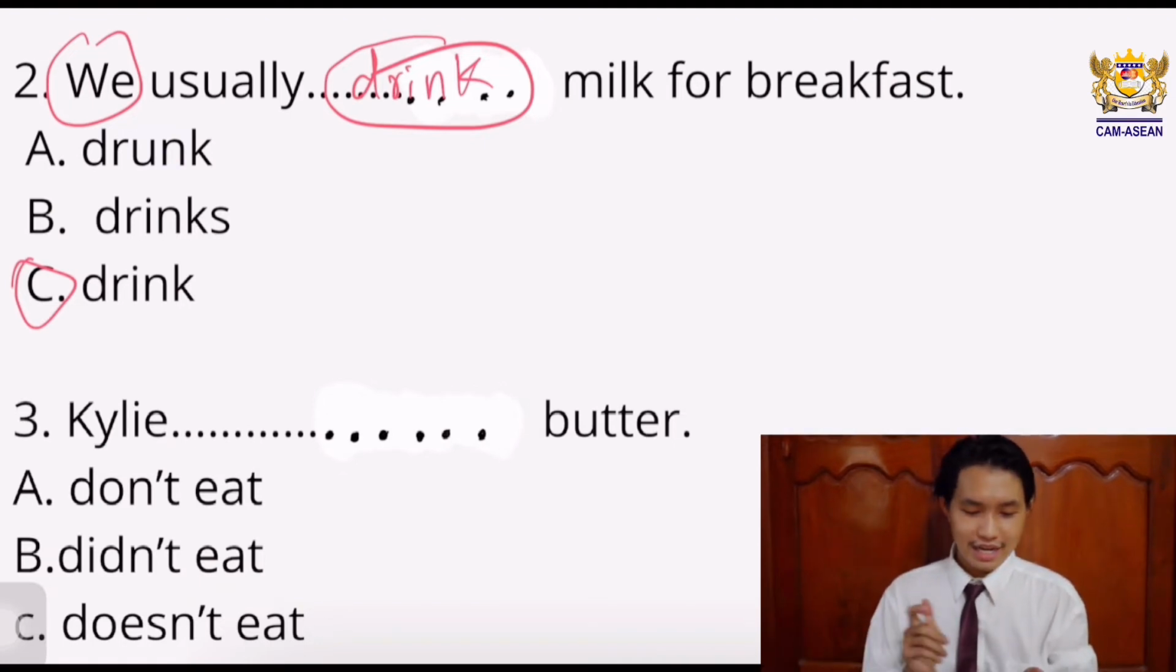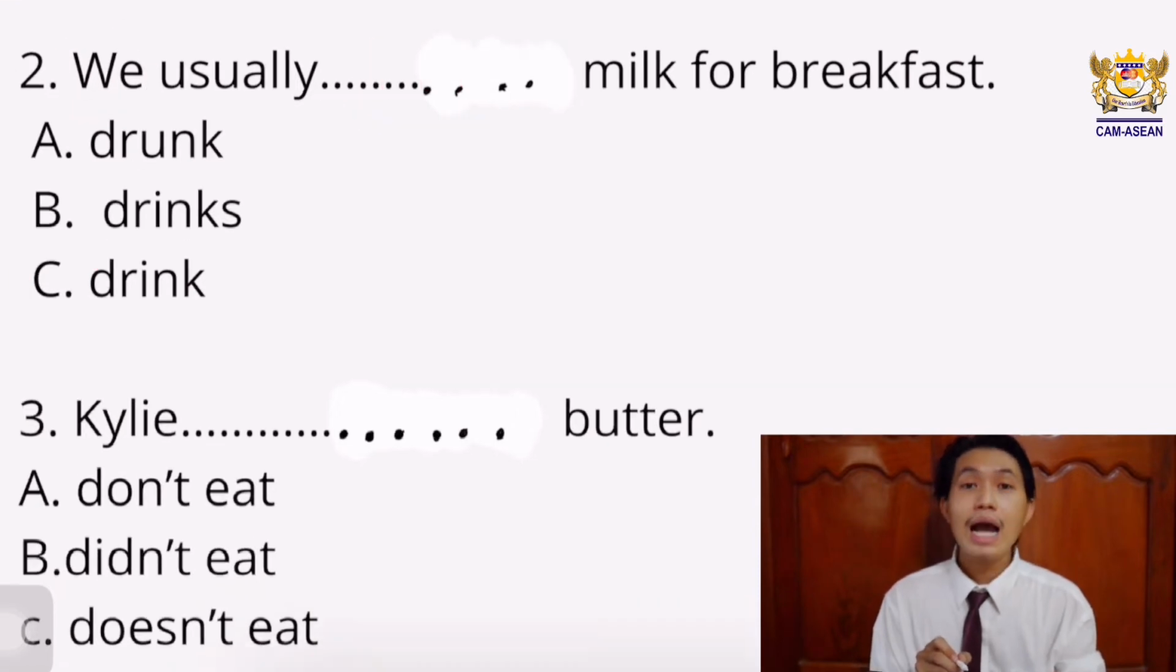So we usually drink milk for breakfast. Number 3, Kylie ... butter. So is it letter A, don't eat? Is it letter B, didn't eat? Is it letter C, doesn't eat? Which one is the correct answer?